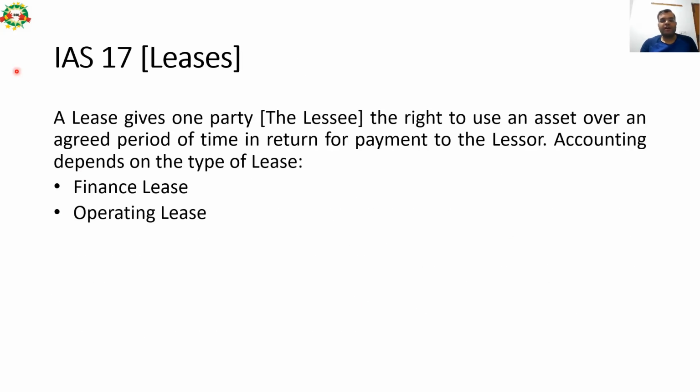Next important Ind AS is Ind AS 17. It talks about leases. A lease gives one party, the lessee, the right to use an asset over an agreed period of time in return for payment to the lessor. So the payment is lease rent. Lease rent is a payment that has to be made by the lessee to the lessor. So accounting depends on the following types of lease: finance lease and operating lease.